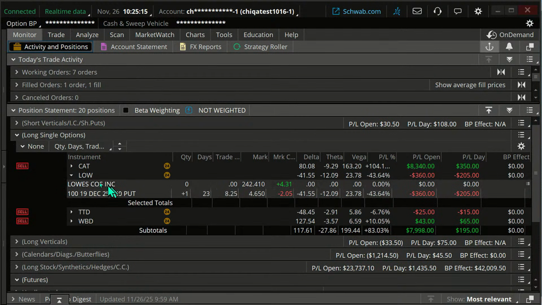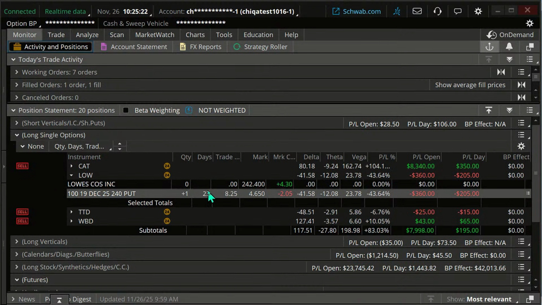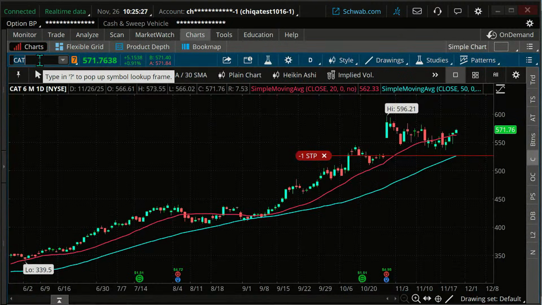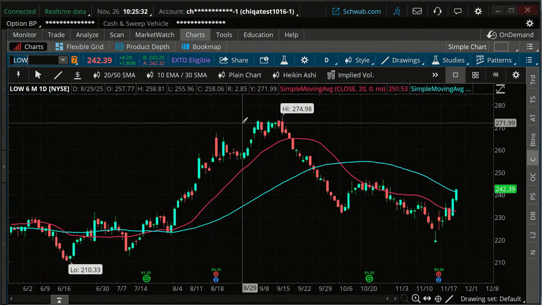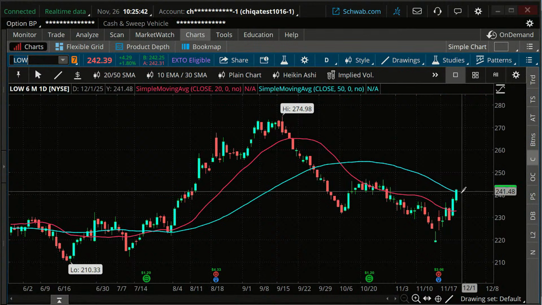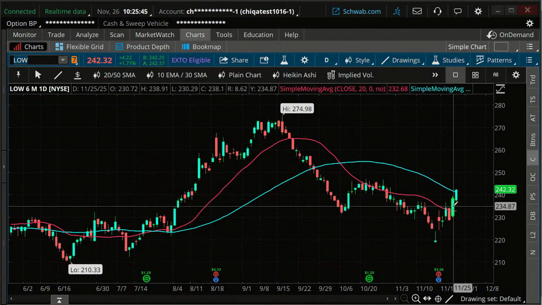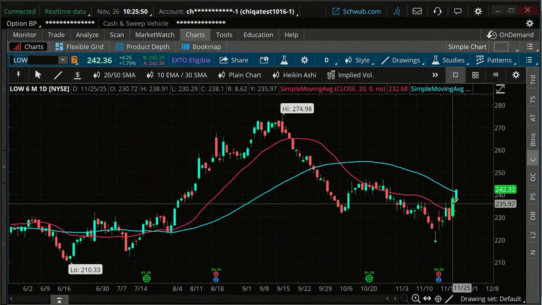But this is one where we don't have a stop, lows, and it's going against us. Let's just take a look on the chart. We still have a little time to go on this. We're planning on a bearish trade. Here's lows. And you could probably see why maybe we thought it was going to go bearish. Well, but, you know, the greatest plans of mice and men, things have changed. And this had two really very bullish days in a row here on this, okay?